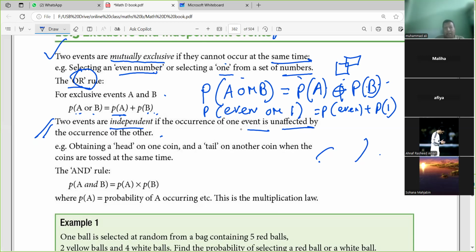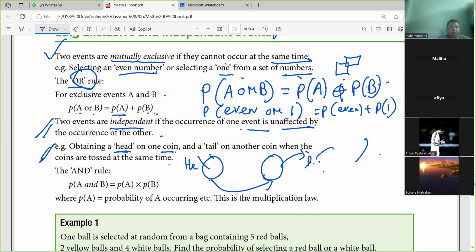Okay. Now here is another very good example. Obtaining head on one coin and tail on another coin when coins are tossed at the same time. Like you are throwing two coins. From here, if you get head, on the other coin you may get tail or you may get head, anything. It will not affect this one, right? Is it clear? Clear, sir.